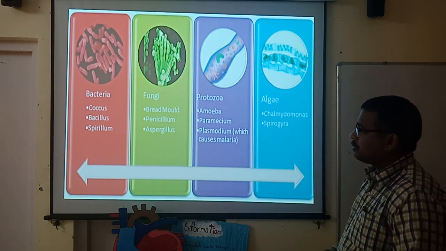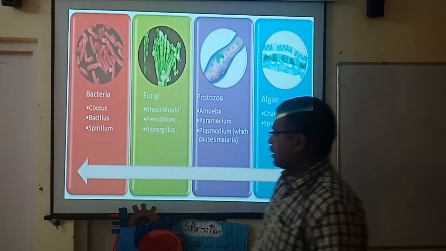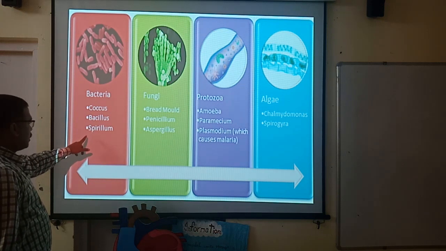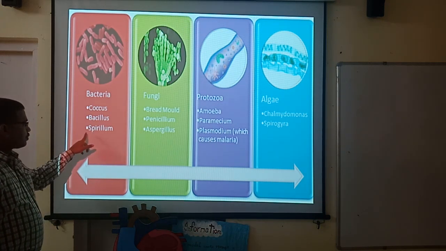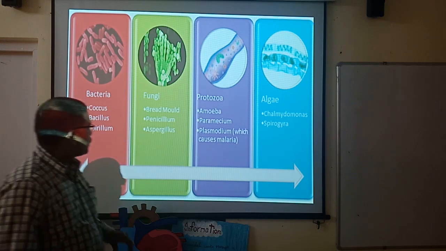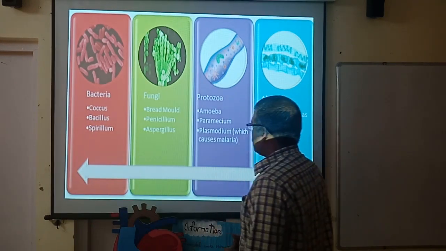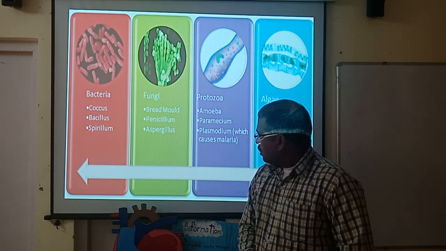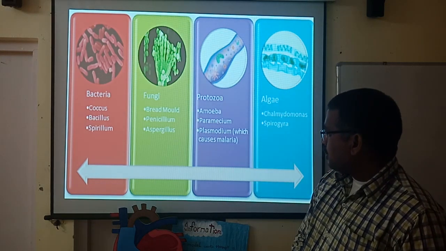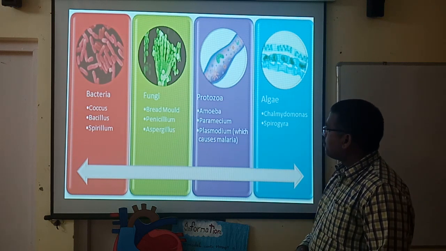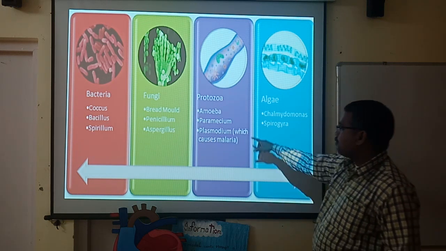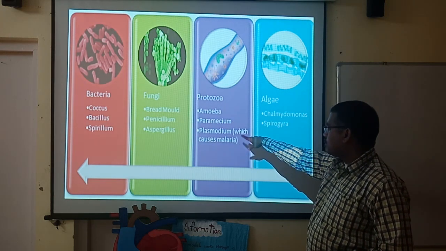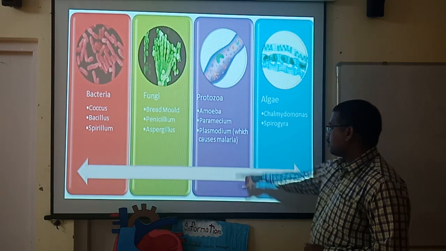There are different examples. When we talk about bacteria, the examples are Coccus, Bacillus, and Spirillum. When we talk about fungi, examples are bread mold, penicillium, and Aspergillus. Protozoa are amoeba, paramecium, and plasmodium, which causes malaria.